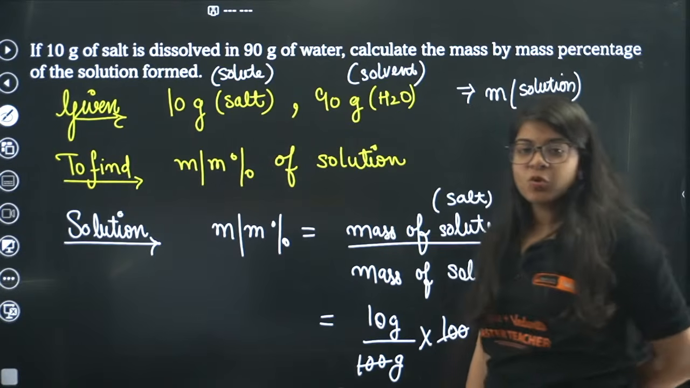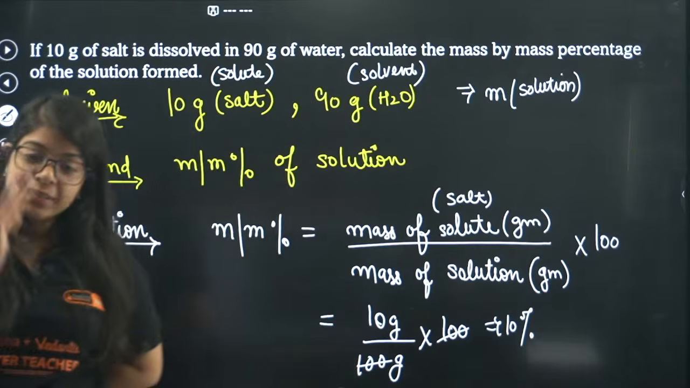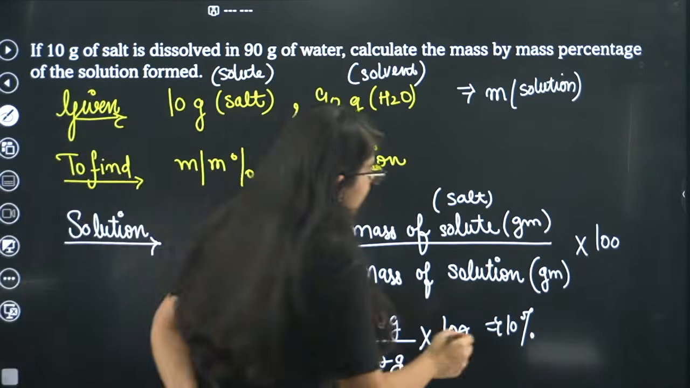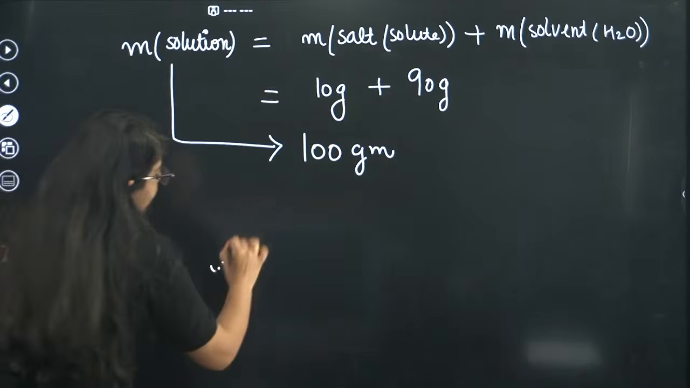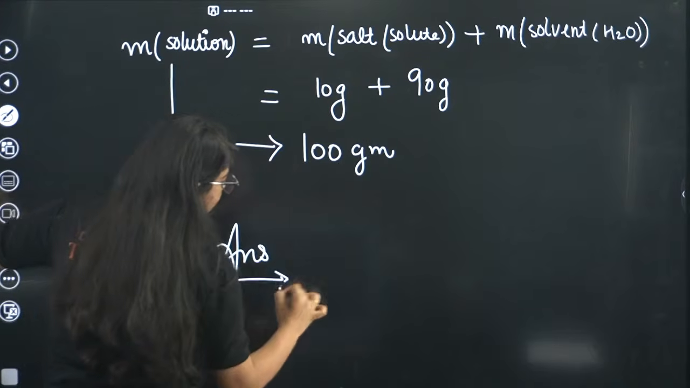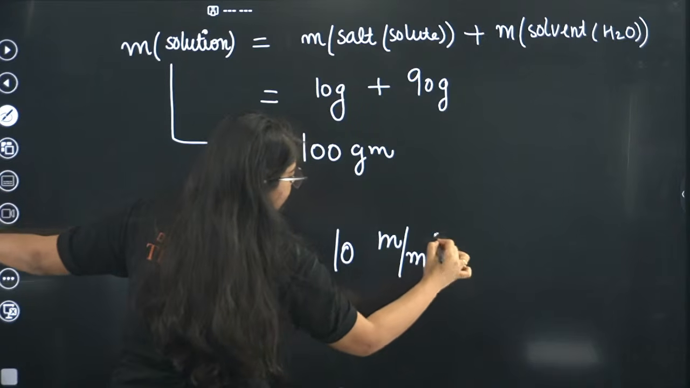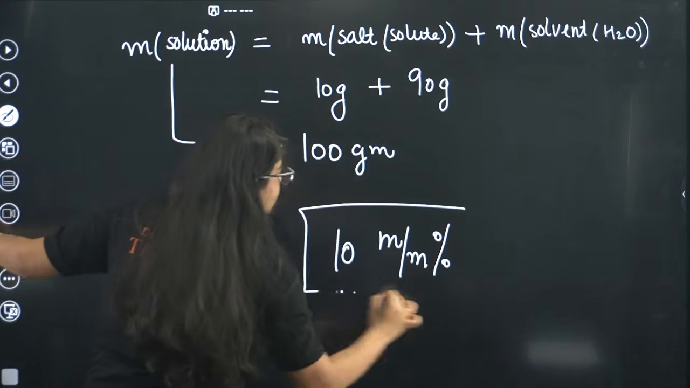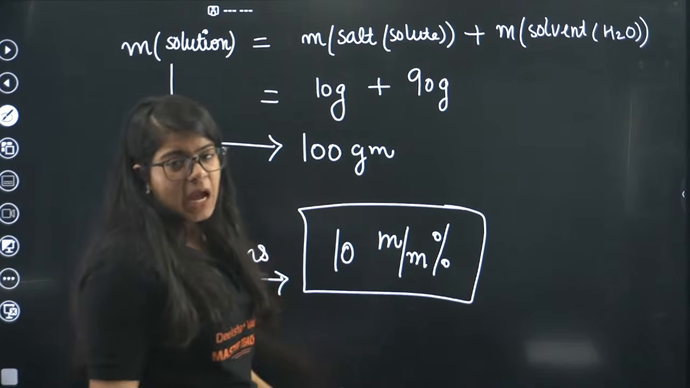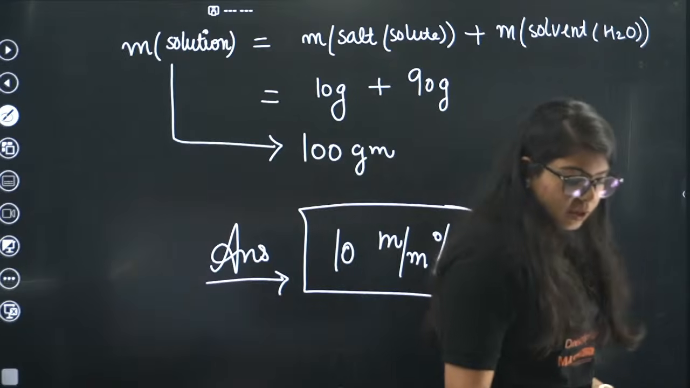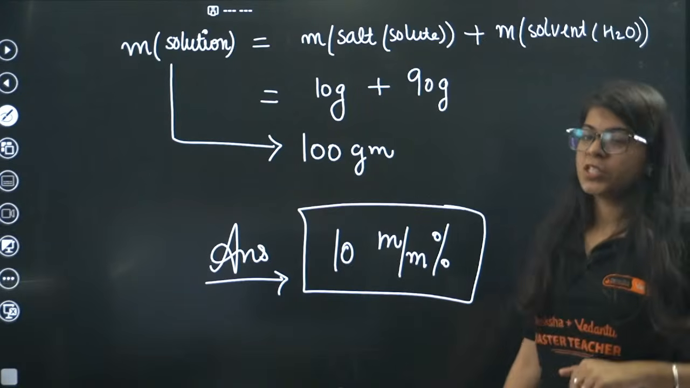Done? You understood this question, and for the most important part, you understood how we did this question. And now, here is how you have to write the answer. For the answer, you have to clearly write 10 m by m percentage, because that is how the teacher will know that this is mass by mass percentage, and not mass by volume or volume by volume. Okay, done. So this is mass by mass percentage.